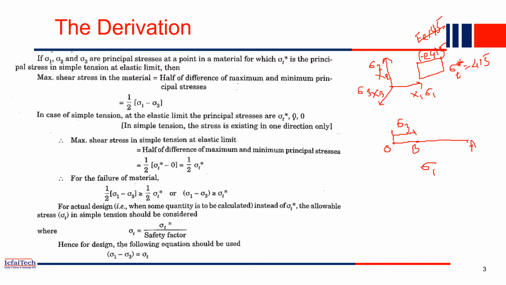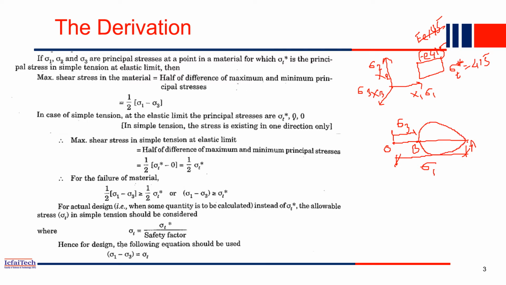Sigma 1 is this entire length, this is sigma 3, and the Mohr circle is drawn from B to A as a diameter. That's how we drew the Mohr circle.